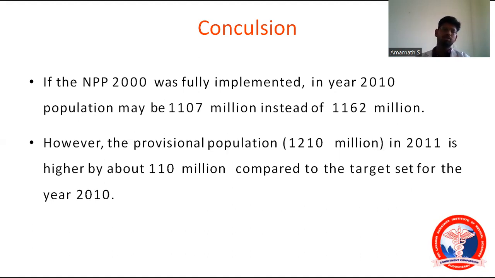Okay, but what is the current population of 2021 and 22? It is 1400. We are at 1410 million. Okay, 1410 million.